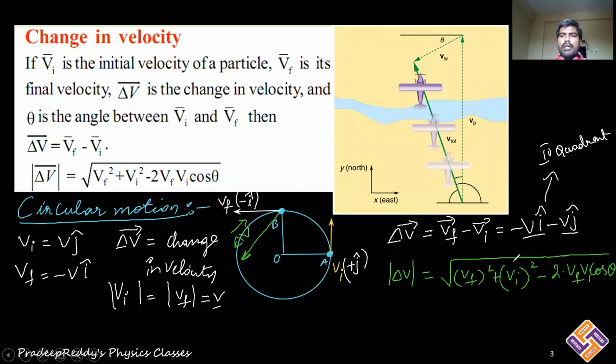So this is one more example of motion in a plane, and it is purely circular motion. Circular motion is one of the best examples of motion in a plane, because at any instant, the velocity of the particle has two components, an x component and a y component.